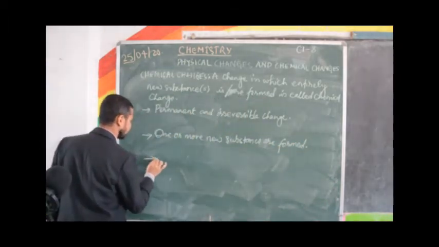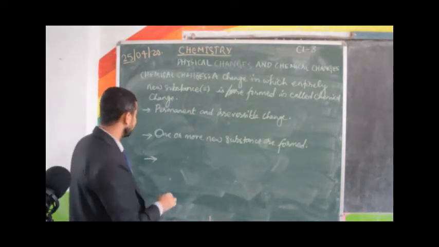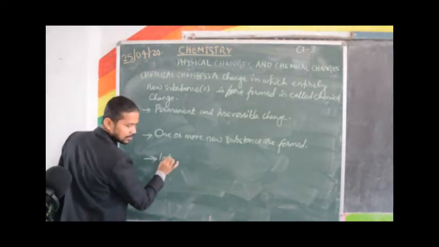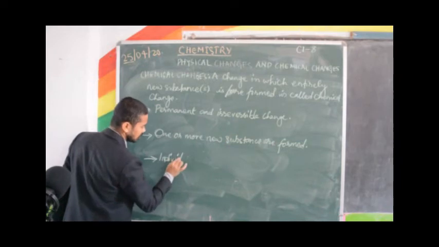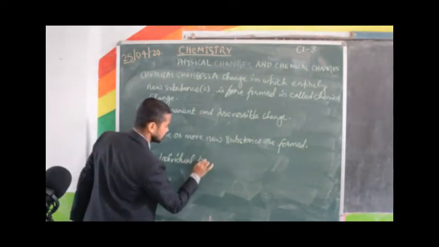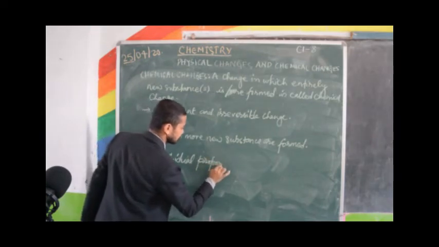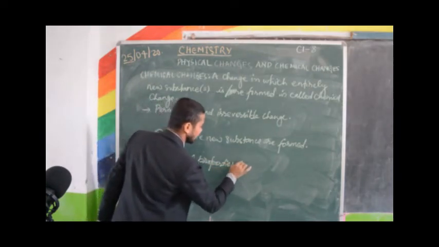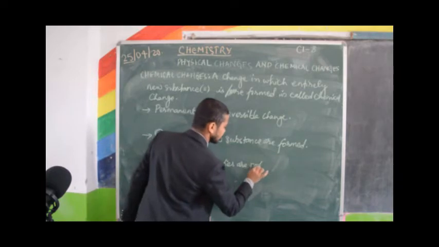Then another: individual properties are not retained.